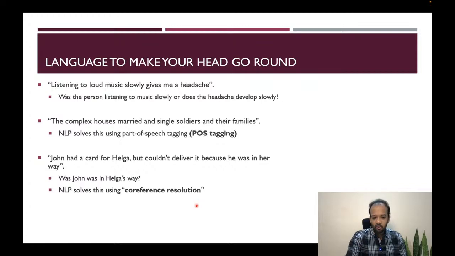Now, what NLP does is it solves this kind of ambiguity using co-reference resolution. It identifies all the references in the text that refer to the person John, and it finds all the references in the text that refer to the person Helga. And wherever there is ambiguity, it does co-reference resolution. This is the second example of an NLP task that we just discussed. The first one was part of speech tagging. The second one is co-reference resolution.